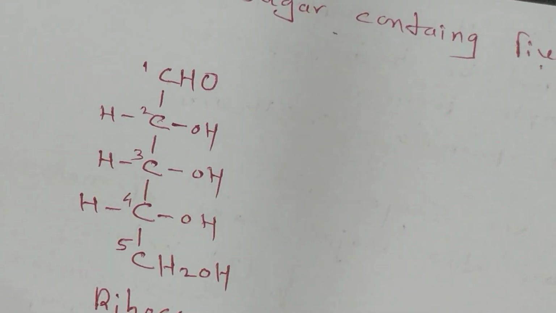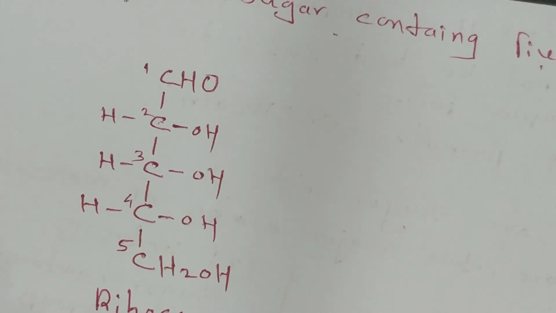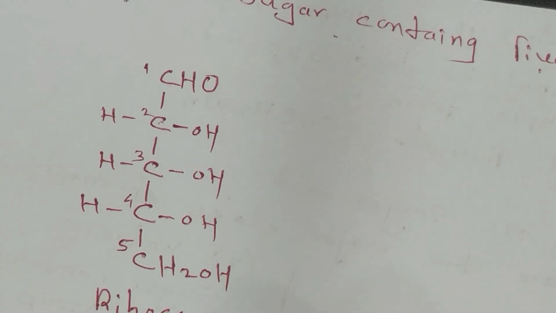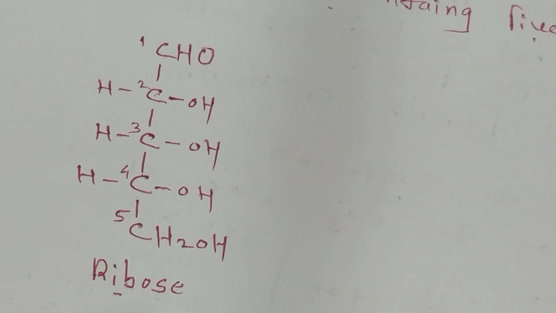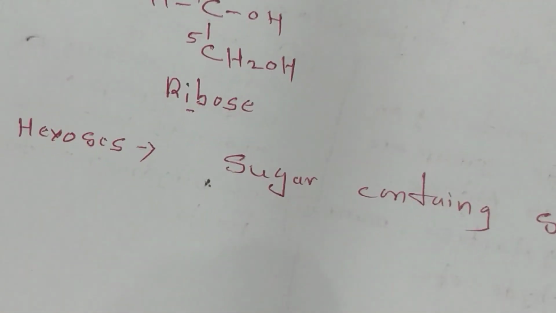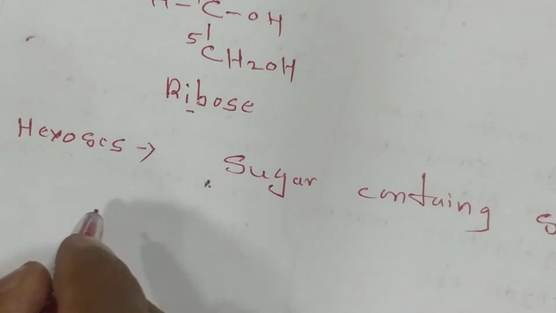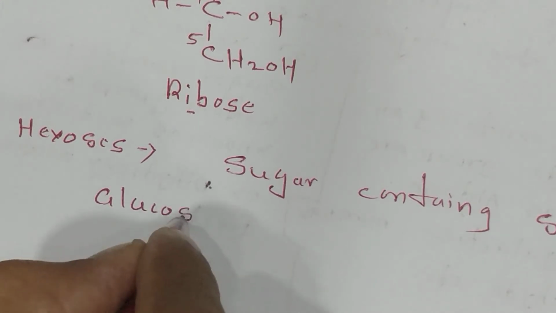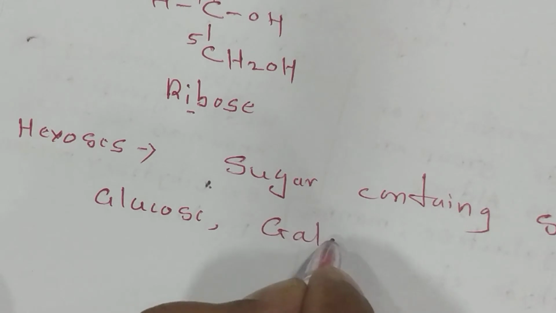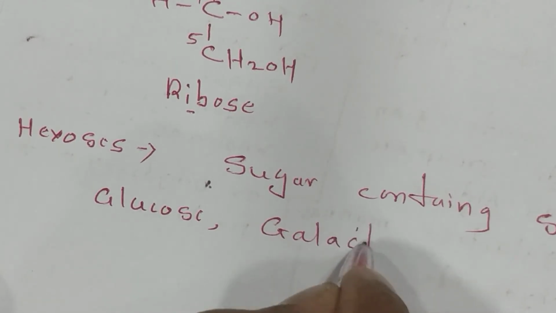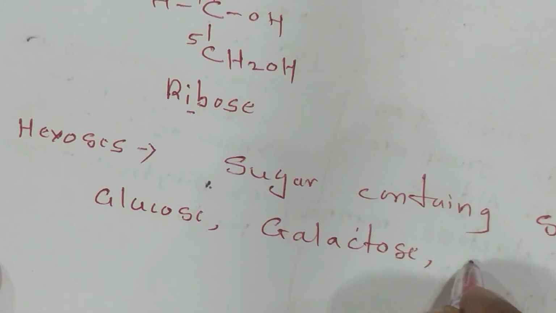Now, depending on the classification by carbon, the last one, hexose, is the most important. Hexose is the sugar containing 6 carbons, and it is most important. Those sugars containing 6 carbons are called hexoses. Examples are glucose, galactose and mannose.